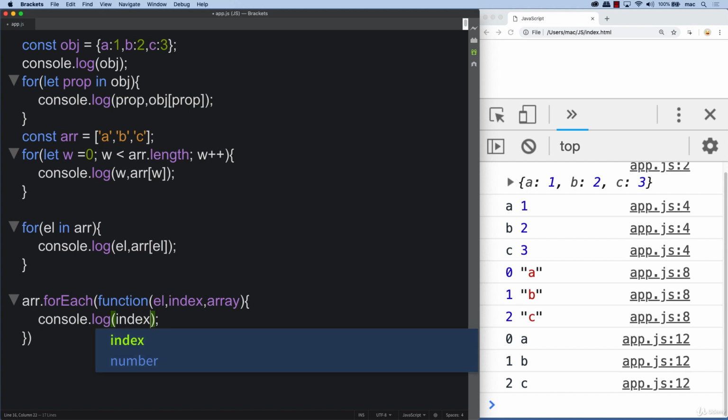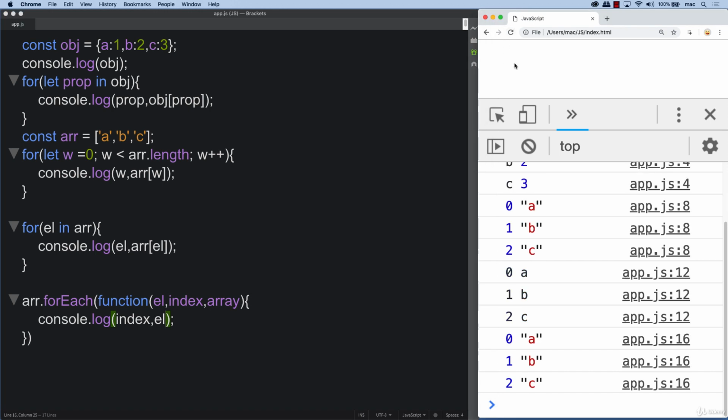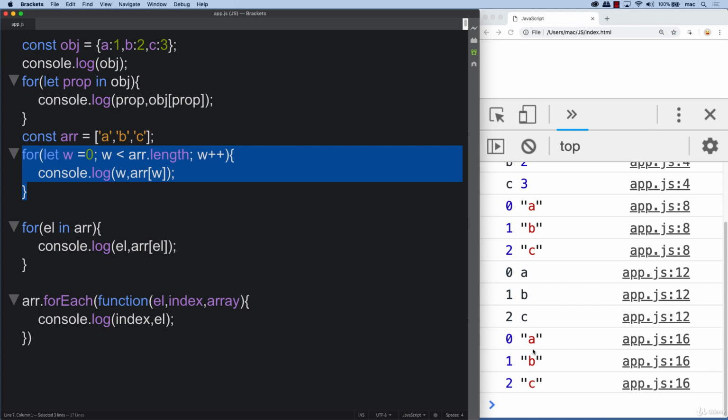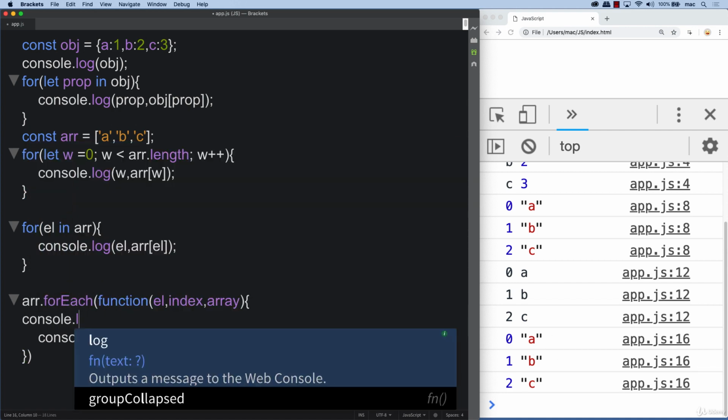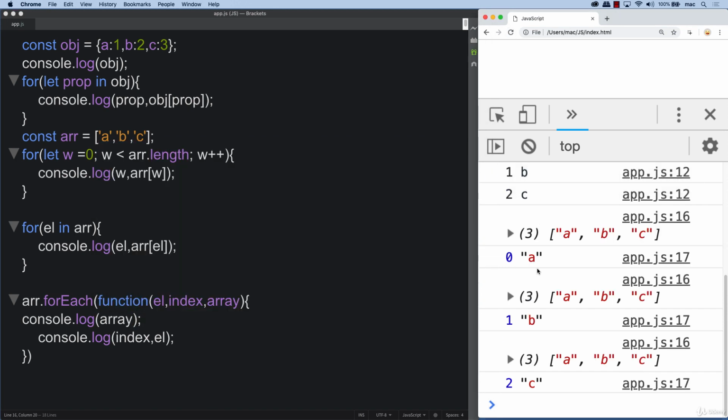So outputting into the console, we're going to output the index as well as the element that corresponds with that index value. So you see it returns back the same thing as the for loop, and you can see the contents are the same. And if you're curious about what's within array, it's actually just going to constantly output that full array. This is something that I don't see very often, but it is an option. If you do want to make use of it, then you can output the entire contents of the array each time as well.